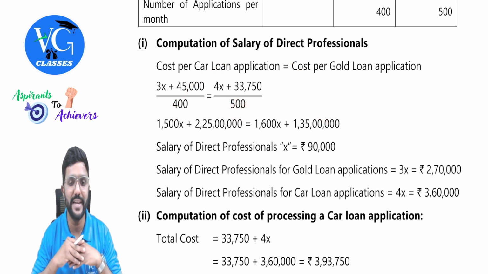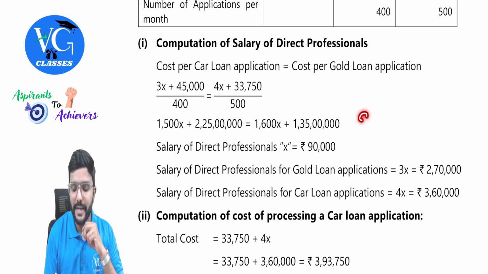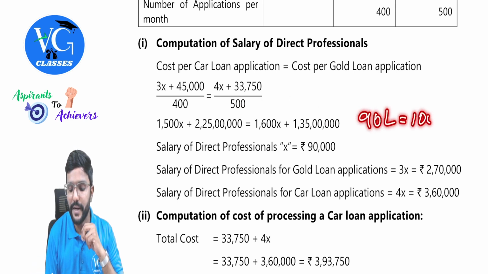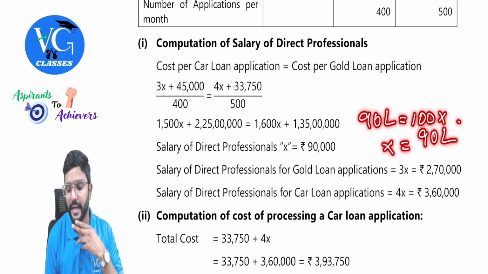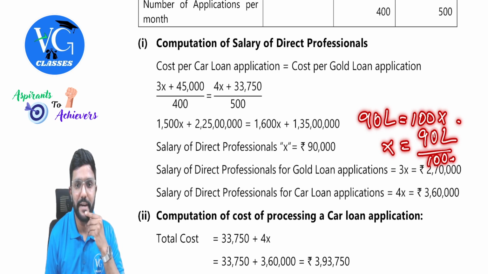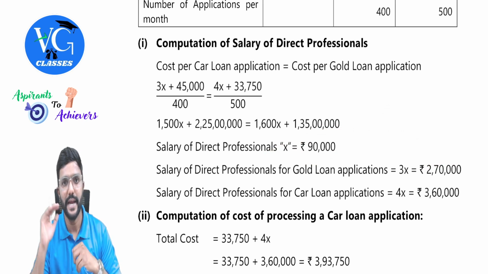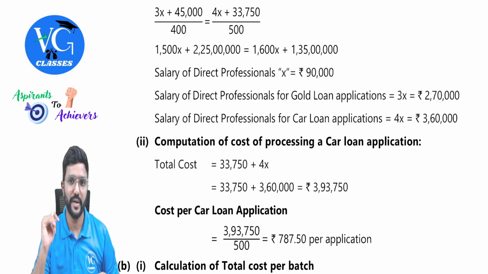2 crore 25 lakh minus 1 lakh, 1 crore 35 lakh will give us 90 lakh. So 90 lakh is equal to 100x. So x is equal to 90 lakh divided by 100. We will get 90,000 per professional.